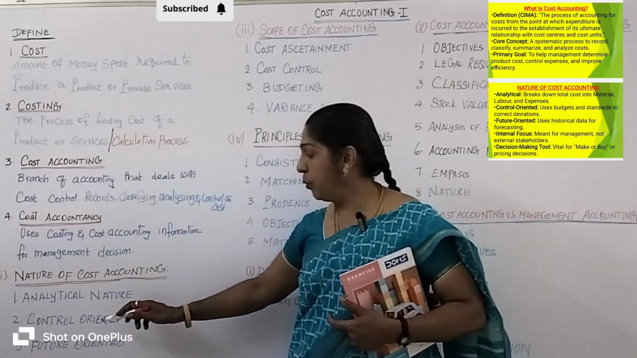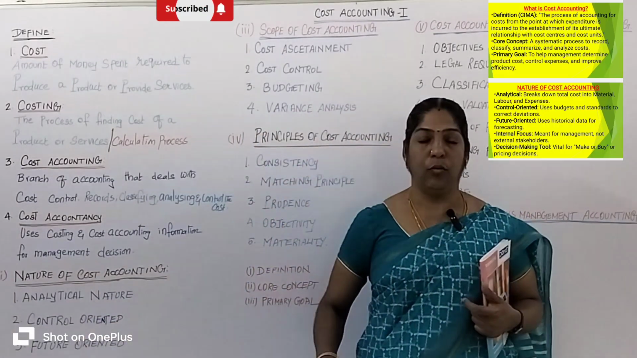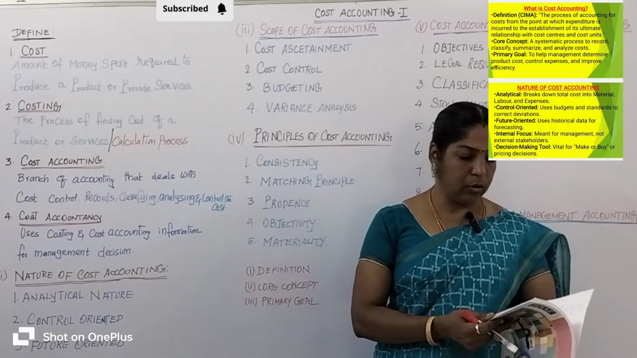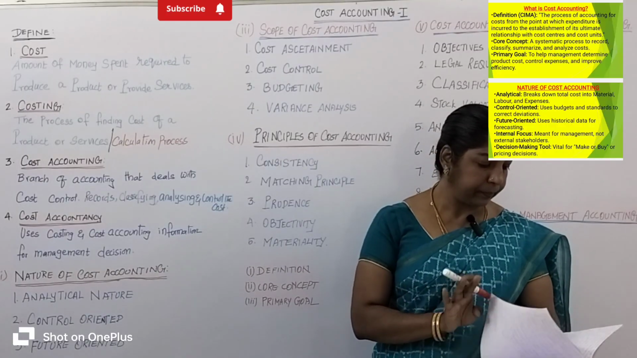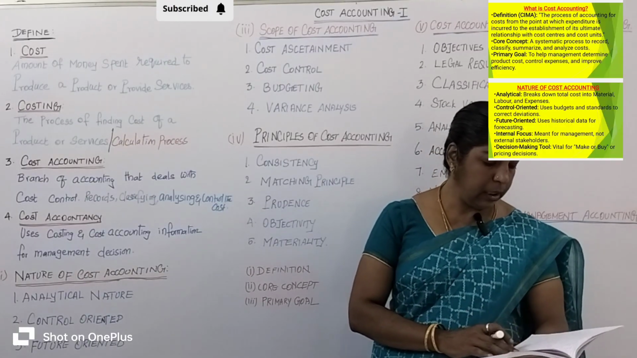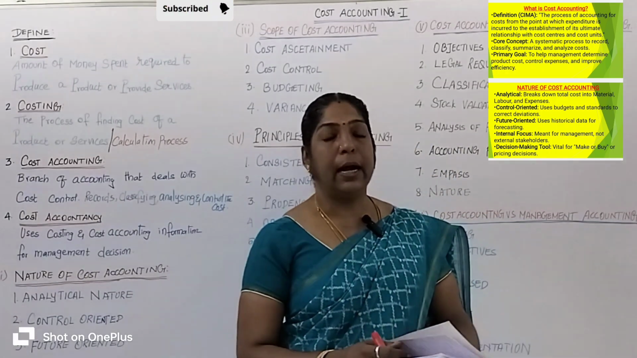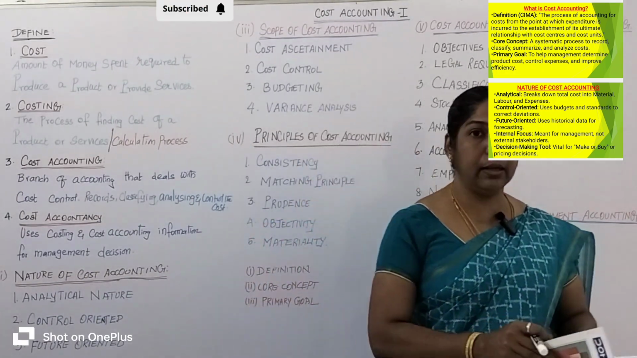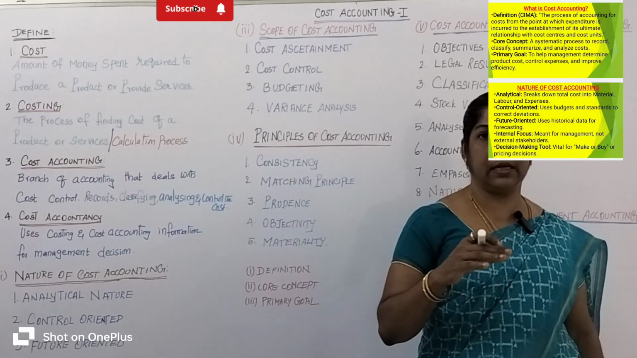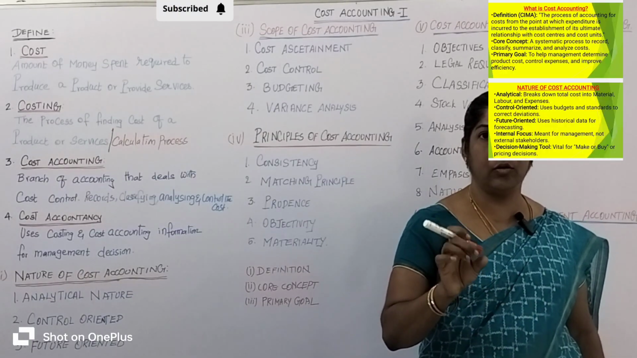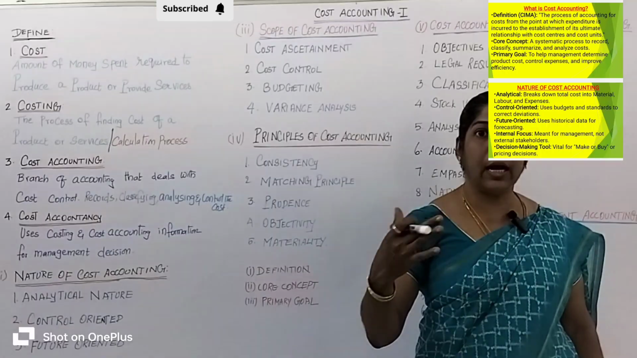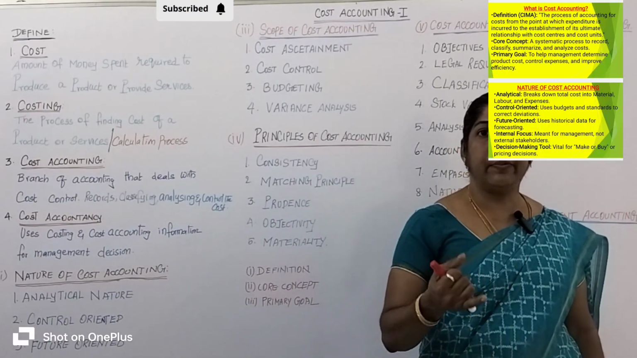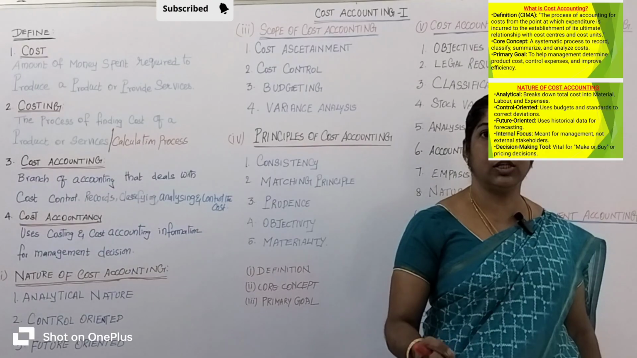Okay, let's come to control oriented. What is meant by control oriented? Cost accounting helps to control unnecessary expenses. The production department controls and avoids the unnecessary expenses. Why does it avoid the unnecessary expenses? Take budgeted cost and standard cost.